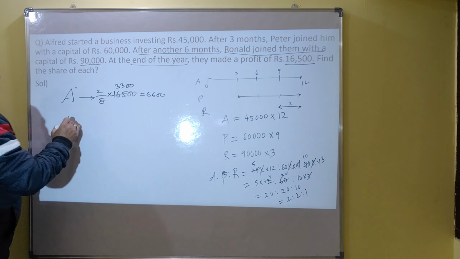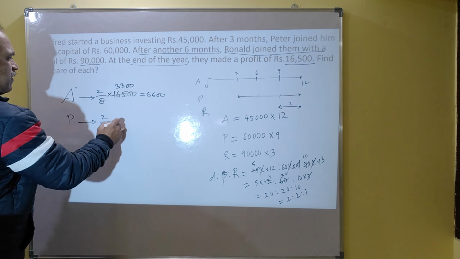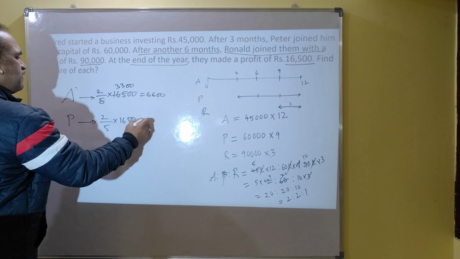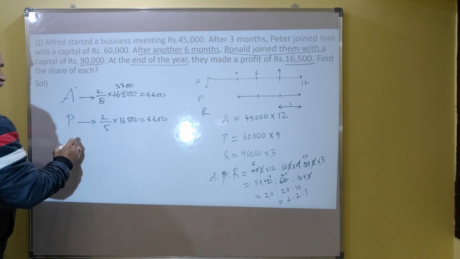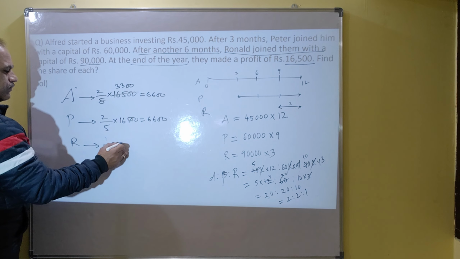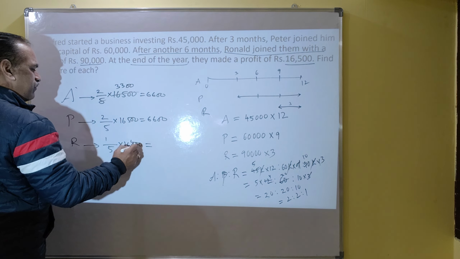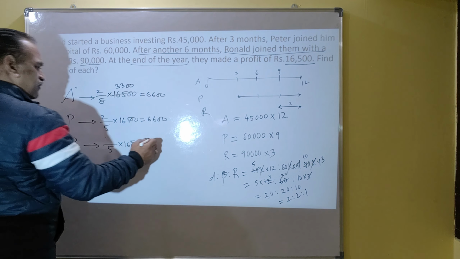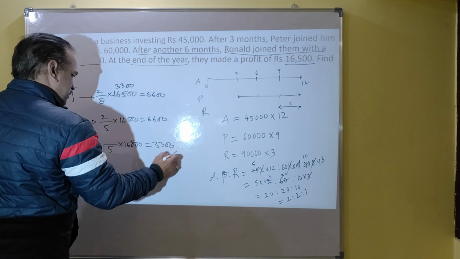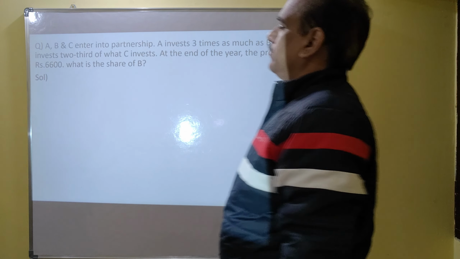It is 6,600. Peter's share is also 2/5 of 16,500, which is 6,600. Ronald's share is 1 share out of 5, of 16,500, which is 3,300. So these are the shares of each.